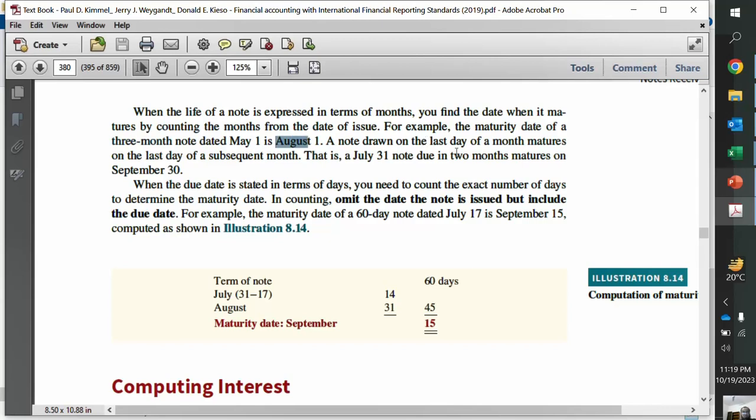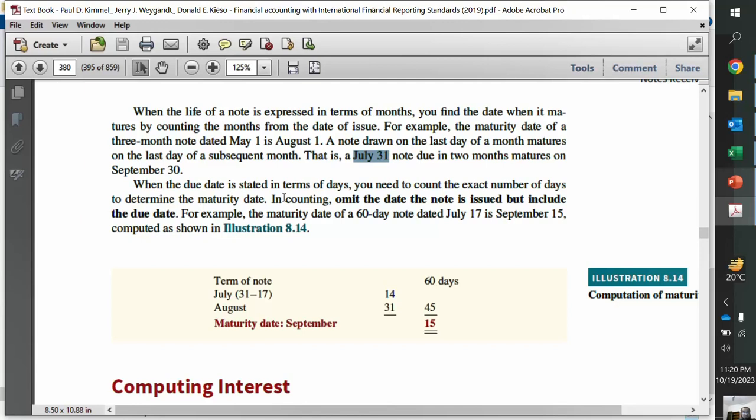A note drawn on the last day of a month matures on the last day of the subsequent month. That is, a July 31 note due in 2 months matures on September 30, right? So this is the last day of the month. Again, we are not supposed to count 30 plus 30 days because the note is denominated in terms of months. If the note is denominated in terms of days, we have to count days. If the note is denominated in terms of months, we have to count months.